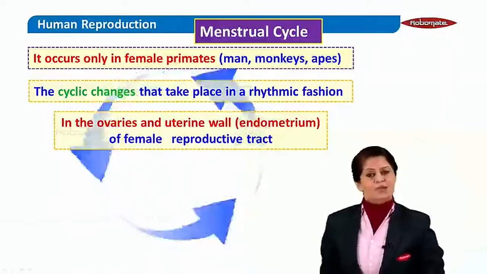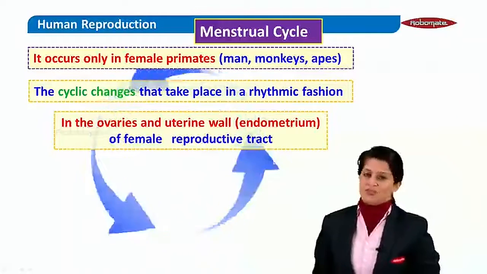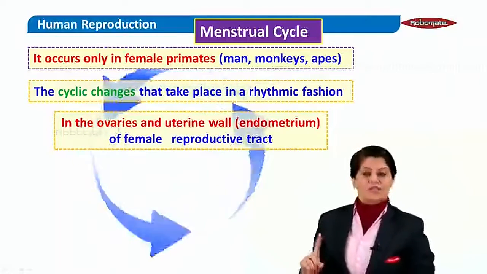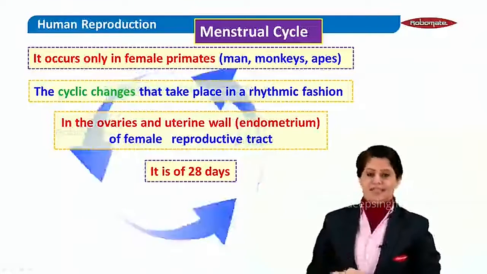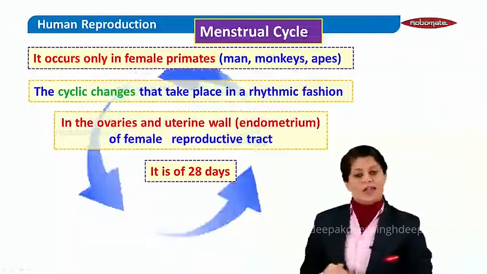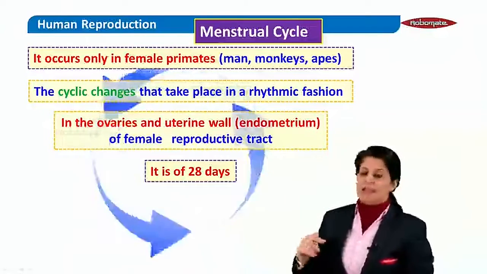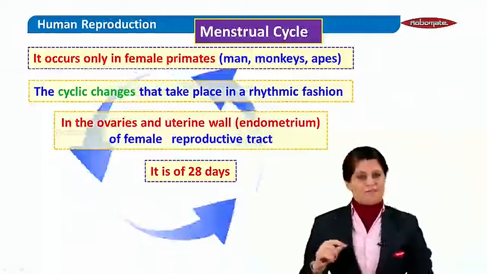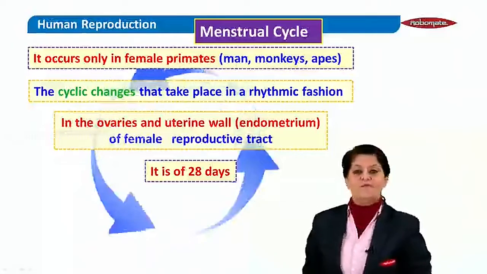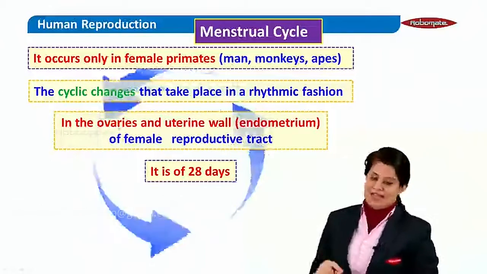How many days on an average is a menstrual cycle? A menstrual cycle on an average takes 28 days. That's the average. It may vary in different females. It may vary in the same female in different months too. But on an average, we say it is 28 days.